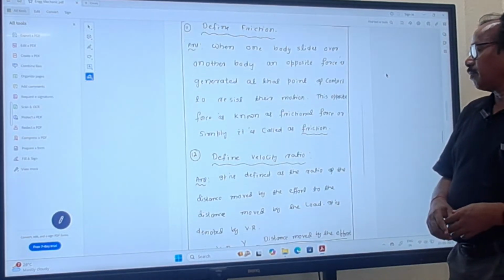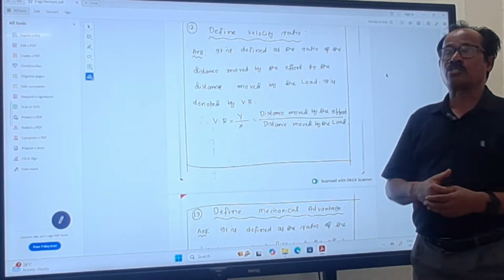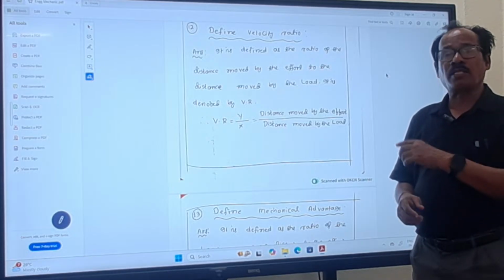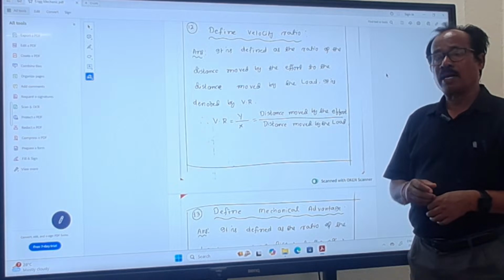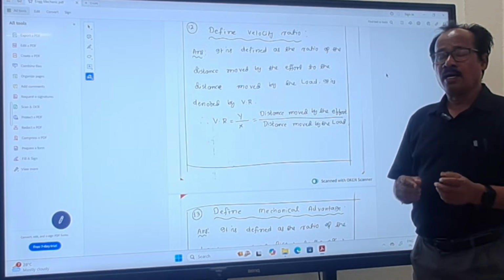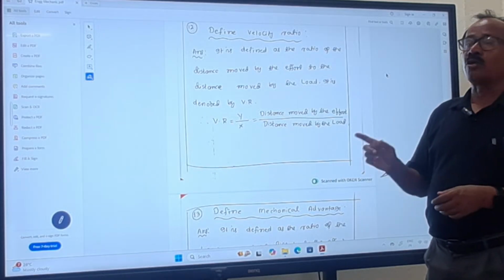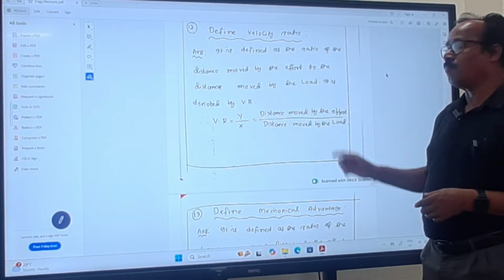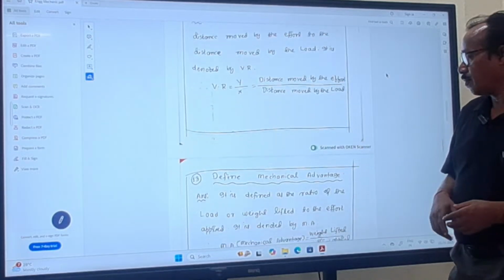Next question is, define velocity ratio. Velocity ratio is defined as the ratio of distance moved by the effort to distance moved by the load lifted. Mathematically, velocity ratio is written as VR = Y/X. Here Y is the distance moved by the effort and X is the distance moved by the load.